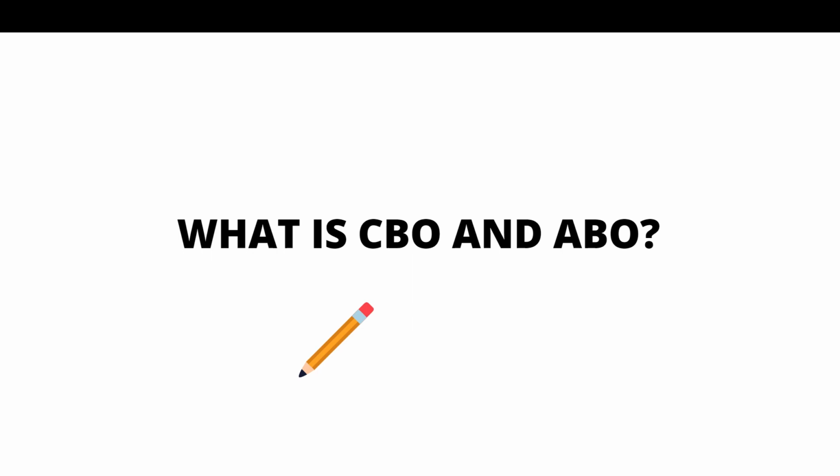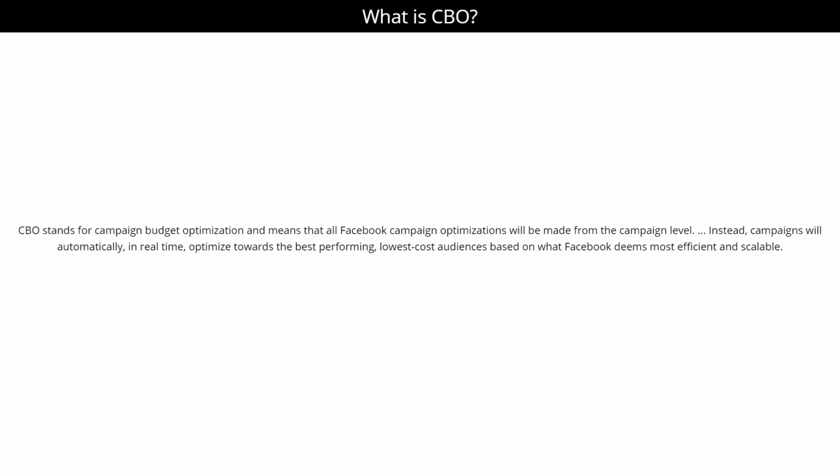So let me read this CBO statement first. CBO stands for campaign budget optimization, which means that all Facebook campaign optimization will be made from the campaign level. Instead, the campaign level will be automatically, in real time, optimized towards the best performing, lowest cost audience based on Facebook's teams. Now let's not go deep inside this. Let's go more to the practical side.